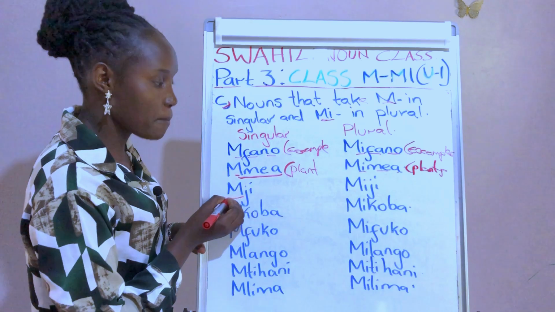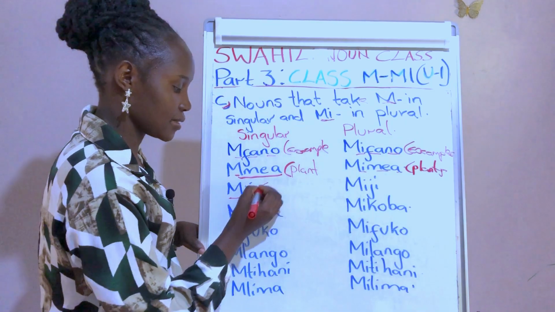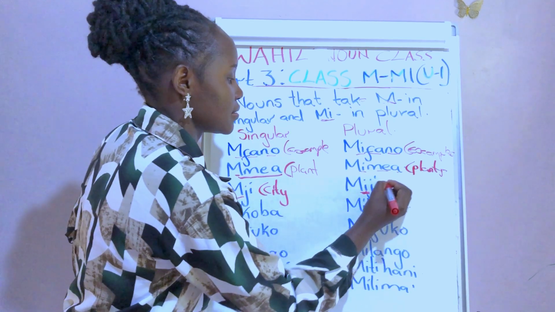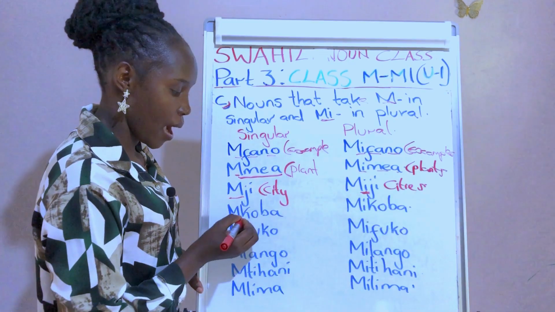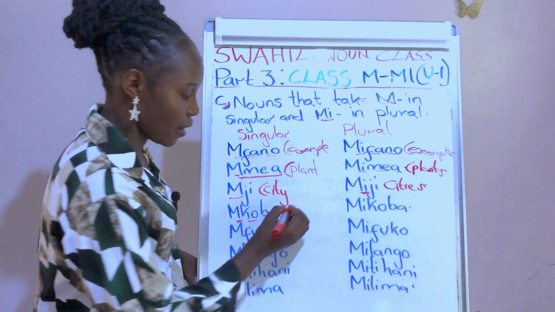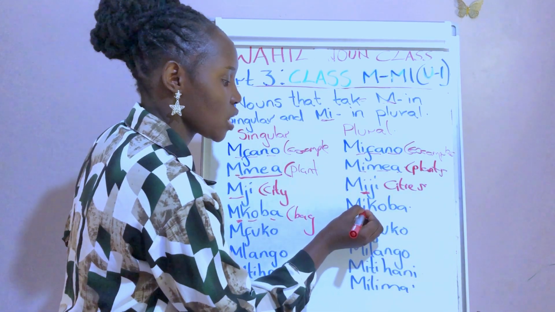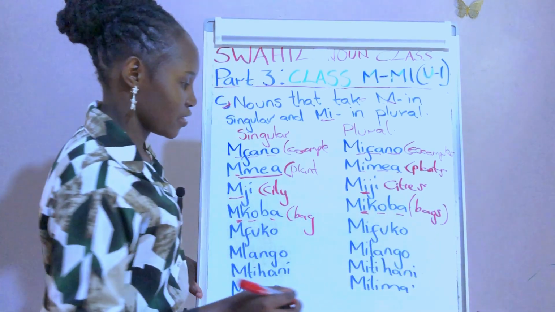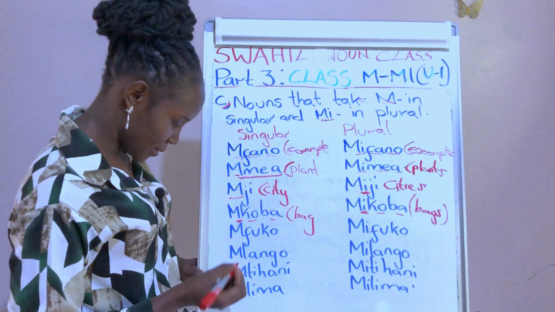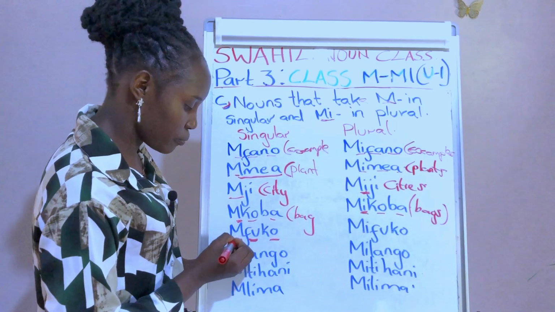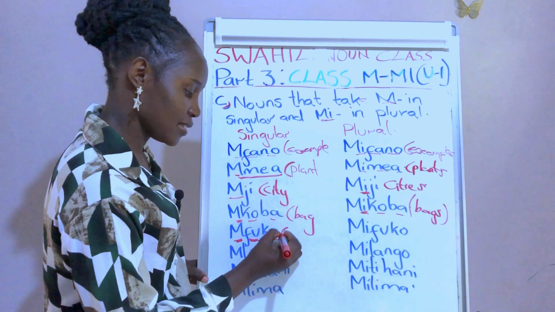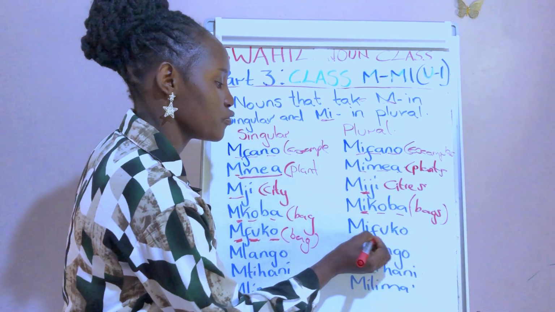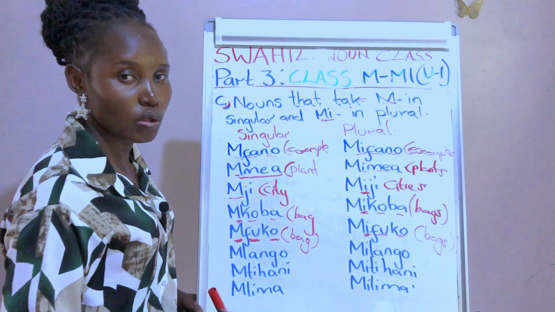Next we have mji, a city. Then miji, cities. Mkoba, mkoba. This is a bag. And in plural we say mikoba, mikoba for bags. Swahili is very interesting. Another one is mfuko, mfuko. This still means a bag. And then in plural we say mifuko, mifuko, bags.